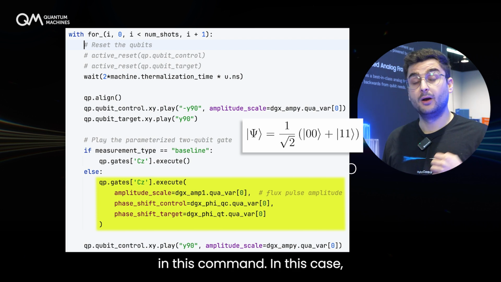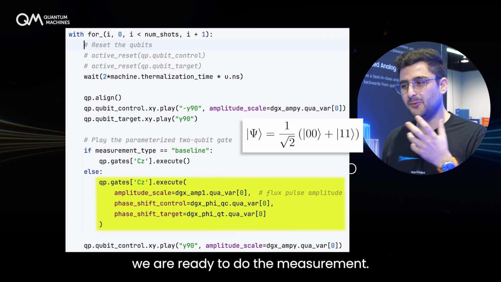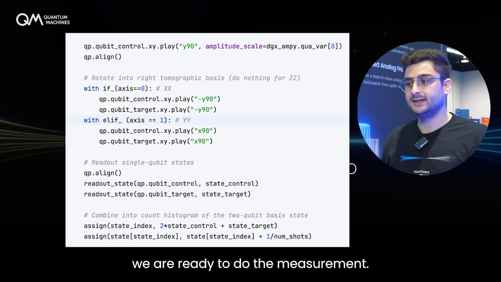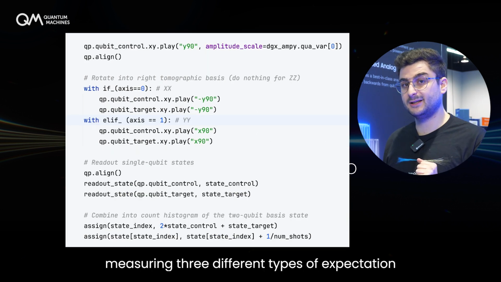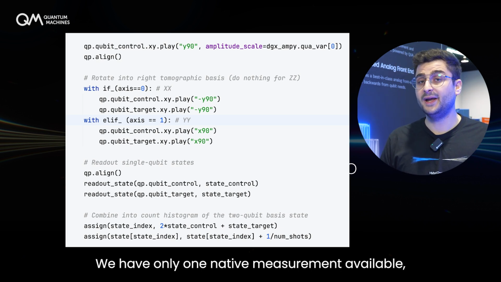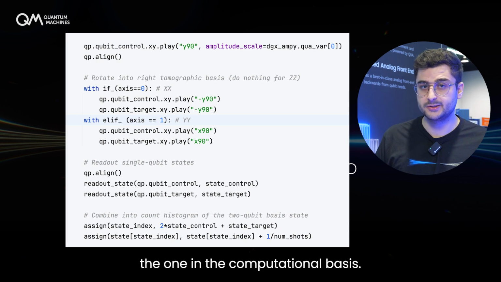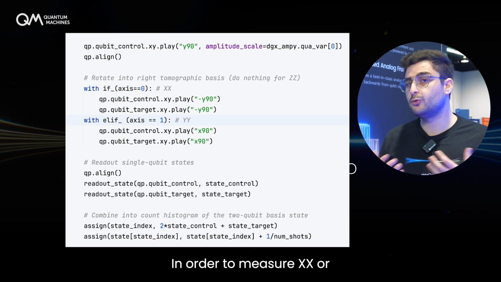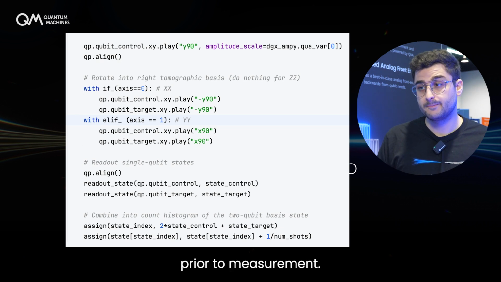Once we executed this modified customized CZ, we are ready to do the measurement. So remember that now we are interested in measuring 3 different types of expectation values. In a flux-tunable transmon qubit architecture, we have only one native measurement available, the one in the computational basis. In order to measure XX or YY expectation values, we will need to rotate the basis prior to measurement.